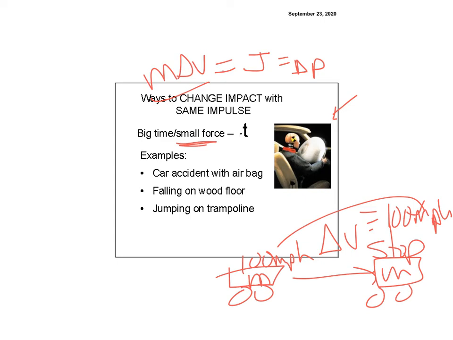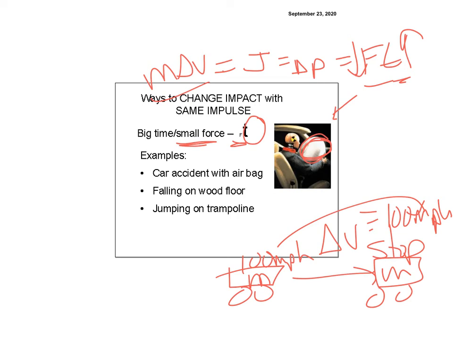So I want this F times T to have the smallest force with the biggest amount of time. People will always tell me, oh, an airbag makes the force less because it's squishy. No, that is not our physics terms. We're trying to learn physics terms. It's because you increase the time. If F times T stays the same, the bigger I make that time, the smaller I can have the force. So by having a soft airbag, it takes me a lot longer to stop, and so it hurts a lot less.